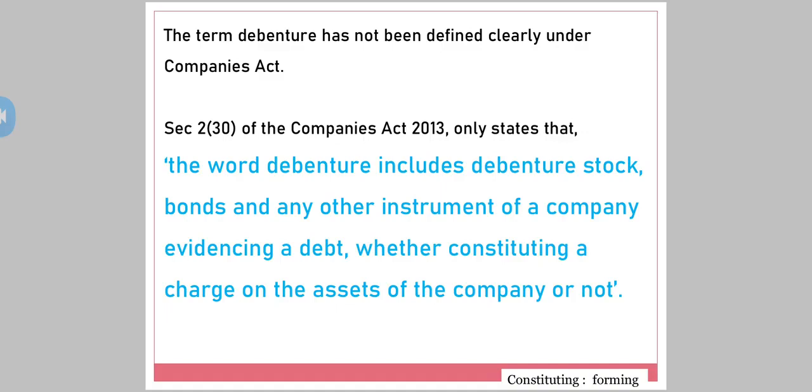Now see, what is constituting a charge on the asset? It means the right of people who are owed money by the company to receive money from the company's asset if the debt is not paid on time. That means if a company fails to pay the money, the investor has got the right to sell the asset of the company and to get the money. This is known as creating a charge on the asset of the company.